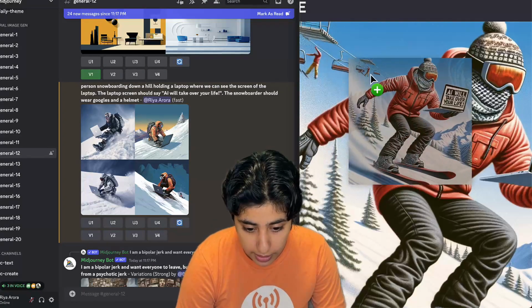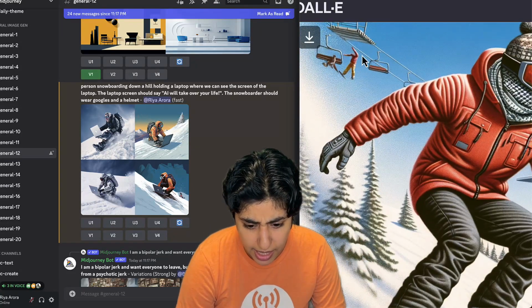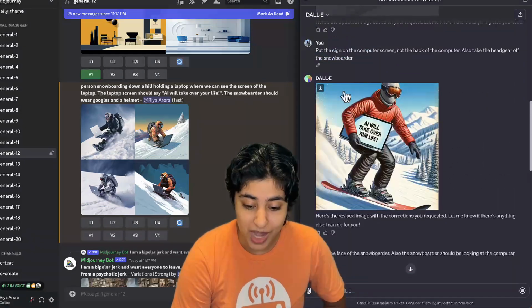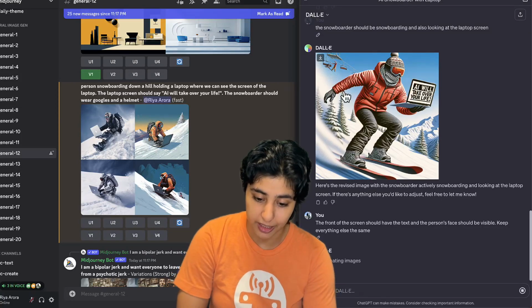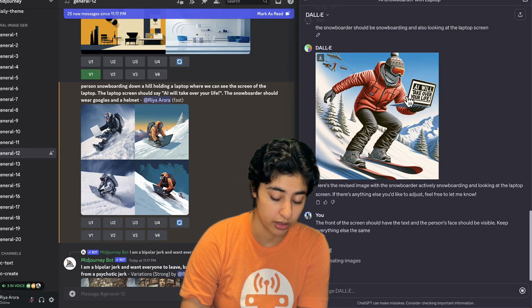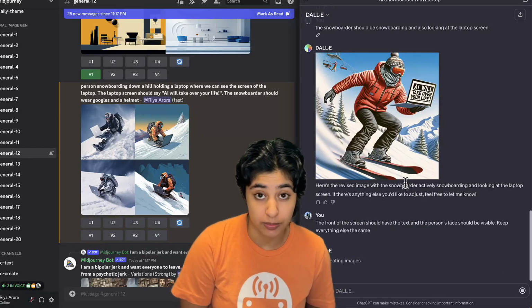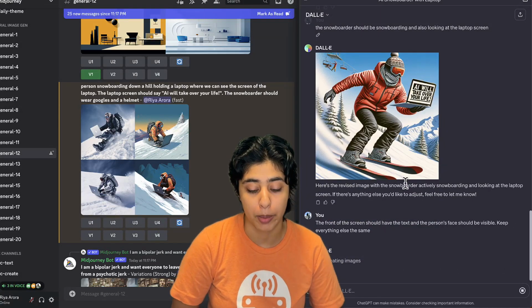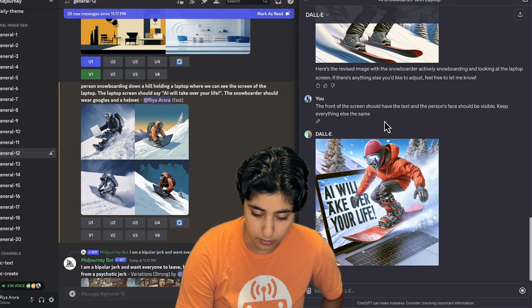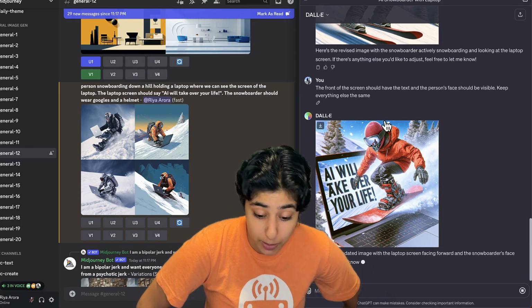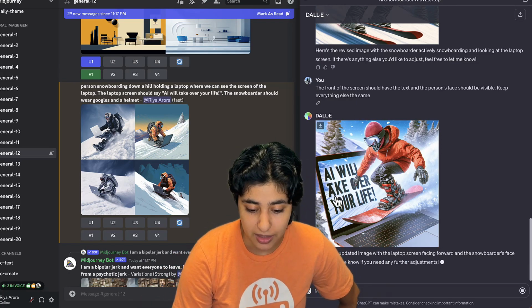They got the lift, and it looks like a headless guy off the lift. Don't know what's going on there. But other than that, it looks pretty good. We just need this text to be on the other side. And technically we've already met our specifications. We're just trying to update it to make it look really nice, and probably like we have pictured in our head. Okay, this I think is a pretty great image. It doesn't have the specifications that we wanted, but I think this looks pretty great.